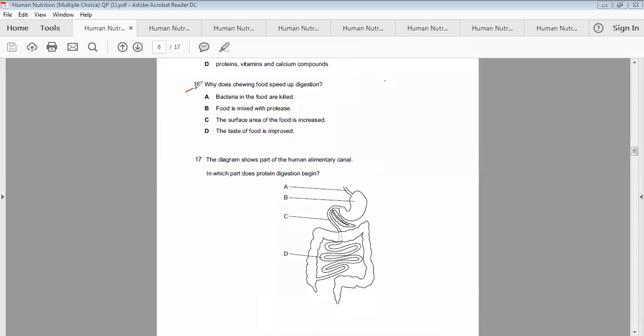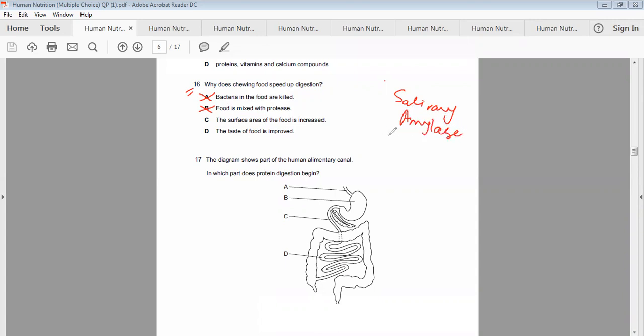Now another MCQ. Why does chewing food speed up digestion? A, bacteria in the food are killed. No, it's not the correct answer. B, food is mixed with protease. How could it be possible? Food is not going to mix with protease because it's in the mouth, and in the mouth only salivary amylase is there.